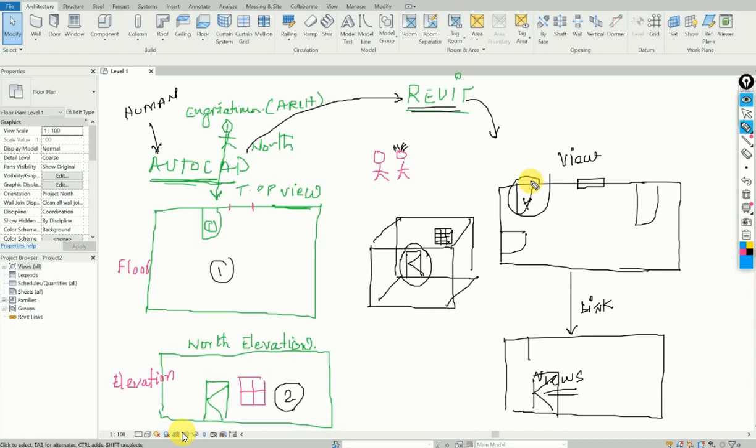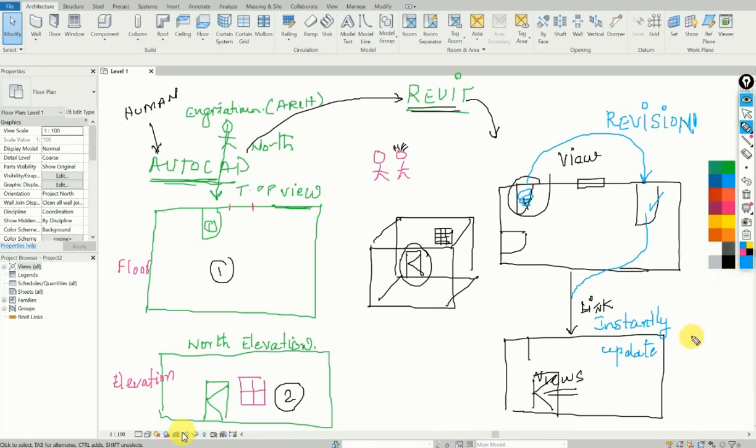Okay, this is one revision. That means changing the door from here to here is something called a revision. Yes. Are you sure? You have any comments on that? Revision. You have no comments whatsoever. No. Can I also tell you, if a revision is done in one view, it is instantly updated in other views automatically? Any comments? No. Now, part 1 and part 2 of the story, are you clear?